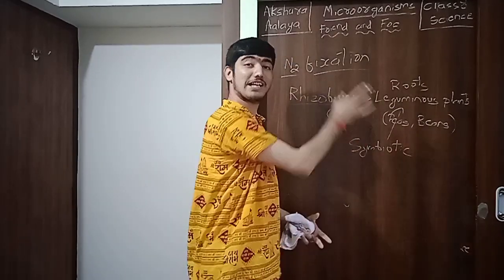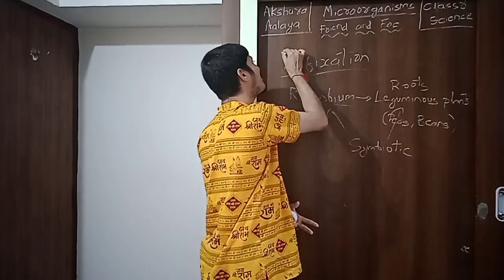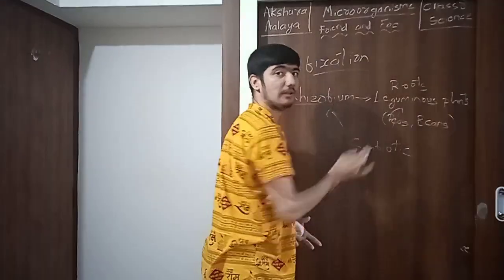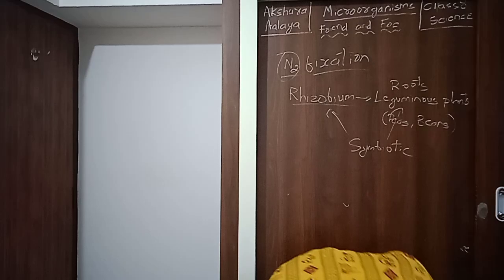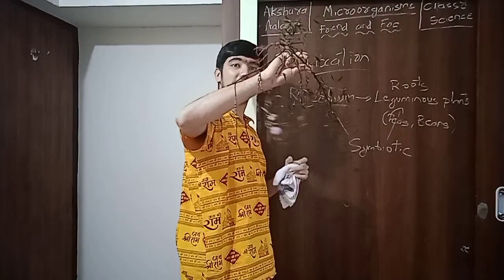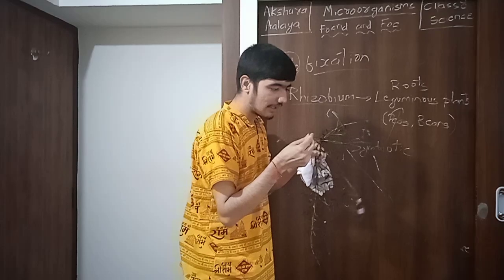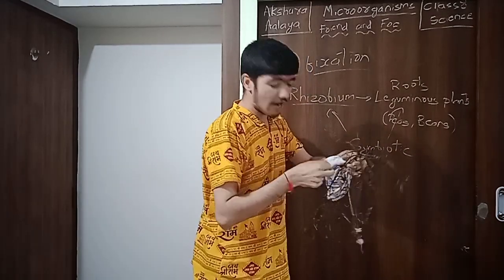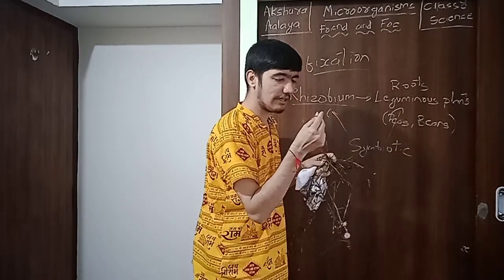What will rhizobium do? Rhizobium will fix the atmospheric gaseous nitrogen in the roots of leguminous plants. You can see the nodule-like structure. I have taken a touch-me-not plant. I will show the nodules formed in the touch-me-not plant. I will take it closer for you so that you can see it easily.